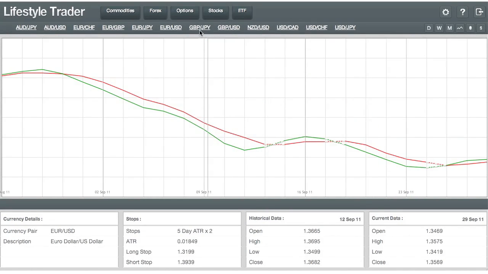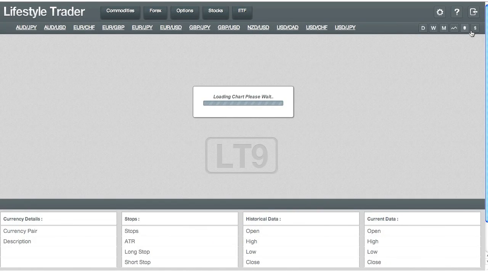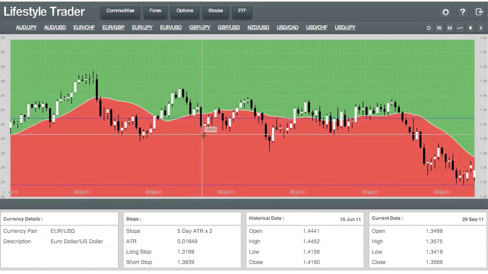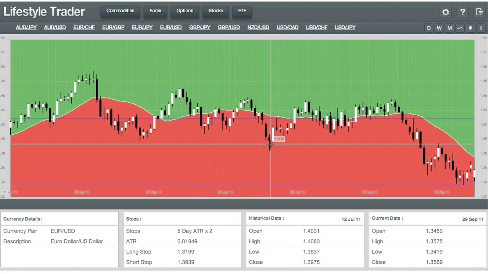So you can click on any of the currency pairs to trade them. If you wanted to go to a candlestick chart, you can simply click the candlestick button by clicking this icon up here like I just did, and then that will display the candles. And if you're not familiar with candles, you'll learn that through education and through the technical analysis that we have.